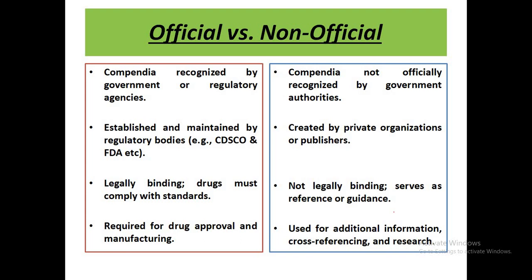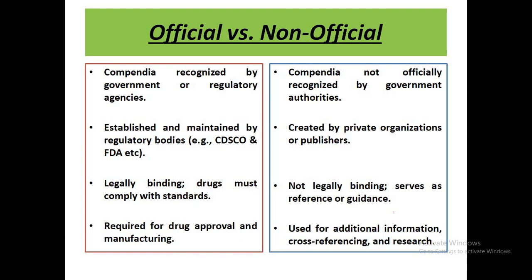In case of the official and non-official, the most important thing is that official pharmacopoeias are legally binding books. It means that the drugs manufactured in a particular country have to comply with the standards given in the official pharmacopoeia of that particular country. While in case of the non-official compendia, there is no legal binding regarding compliance with these standards. Basically, the non-official pharmacopoeia act as a reference or guidance for the pharmaceutical manufacturers.